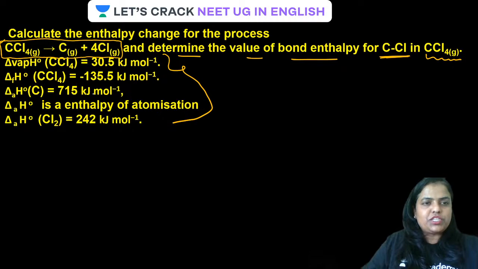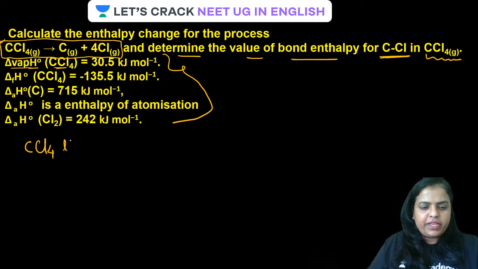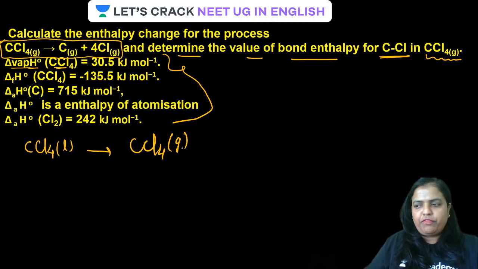Guys, the first equation is CCl4, the heat of vaporization, that is from liquid to vapor. Let me write down the equation. CCl4 in liquid state goes to CCl4 in vapor state. Done, guys.